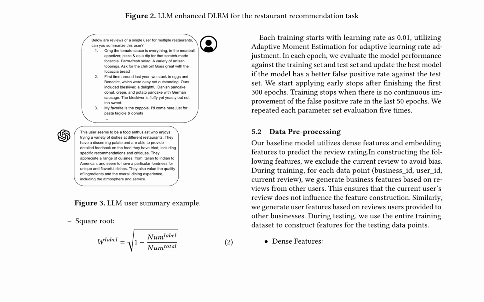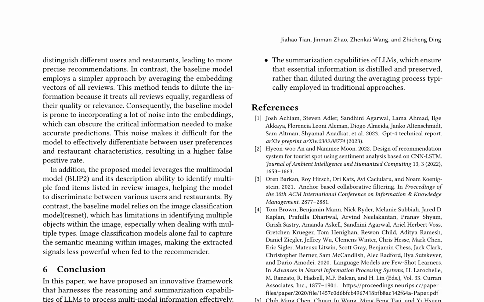The results indicate that MMREC outperforms the baseline model in terms of accuracy and false positive rate, suggesting that incorporating LLM-based features can effectively enhance recommendation systems. However, the model still has limitations, such as requiring a large amount of data for training and potential biases in the generated features. Future work could involve addressing these issues and further refining the model to improve its performance and applicability.